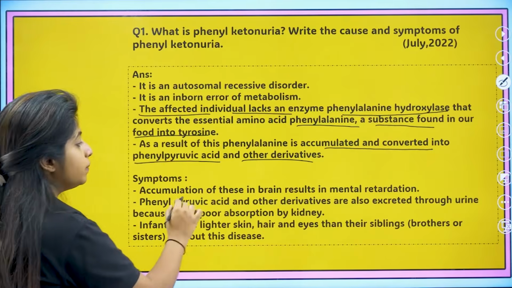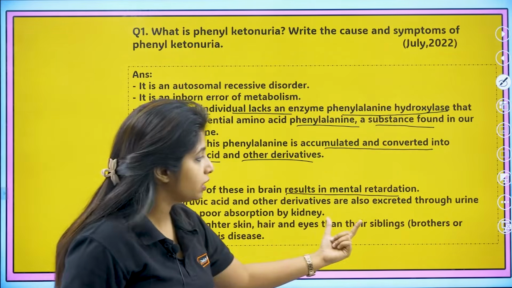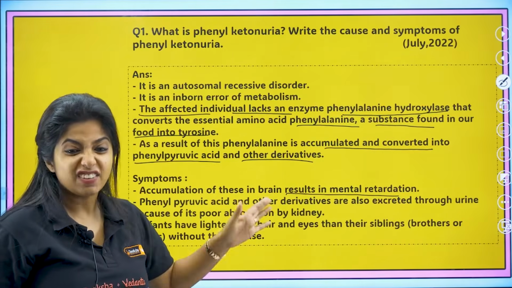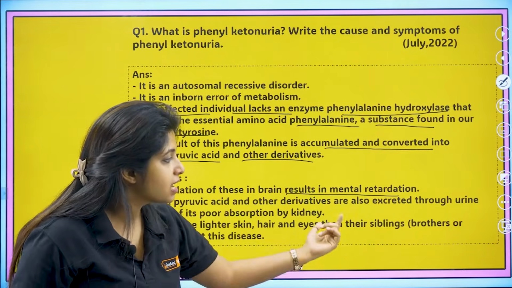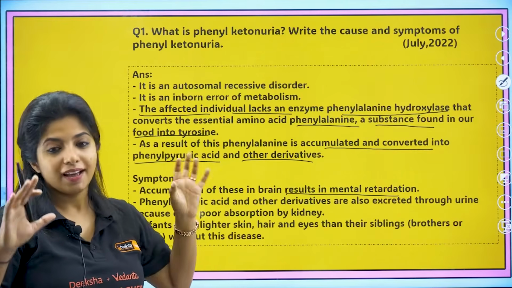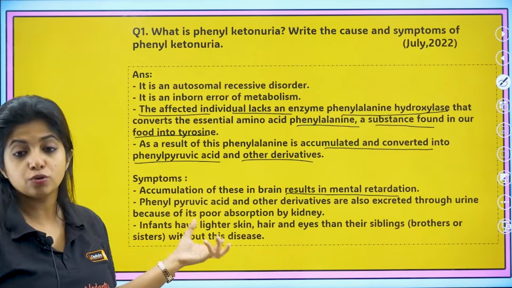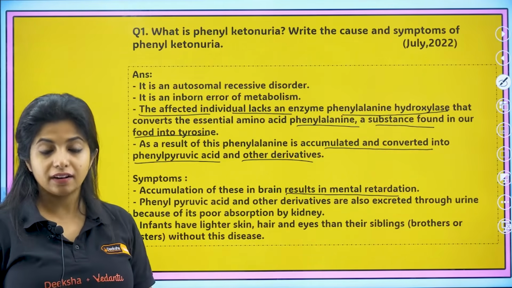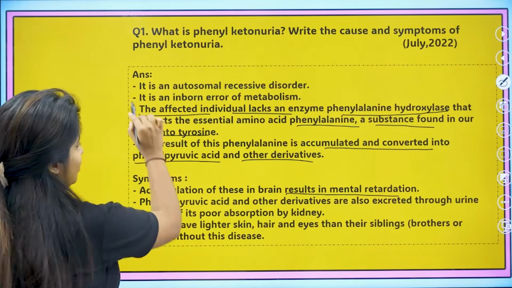Symptoms: accumulation of these in the brain results in mental retardation. Phenyl pyruvic acid and other derivatives are also excreted through the urine because of poor absorption by the kidney, which is why it gives a mousy smell. Infants have lighter skin, hair and eyes than their siblings without this disease. So those who do not have this disease have a proper color of skin and hair, but infants who have this disease would have lighter skin and hair color as well as lighter eye pigmentation. Done, clear.